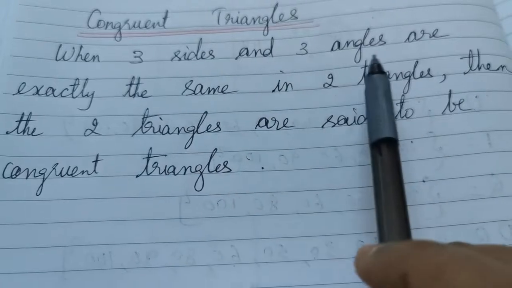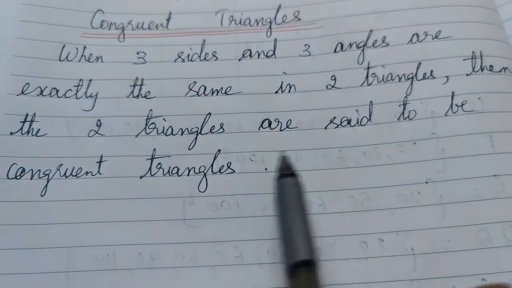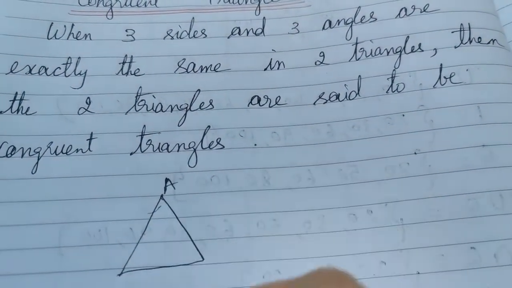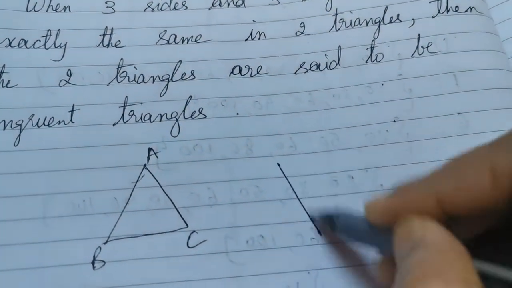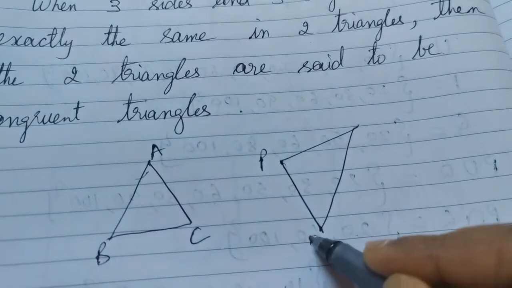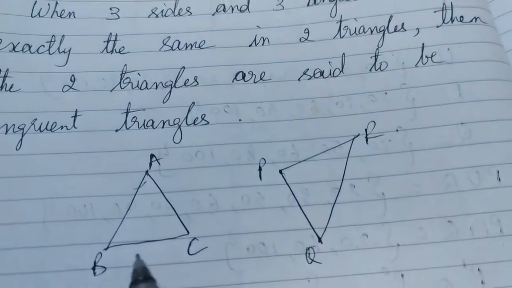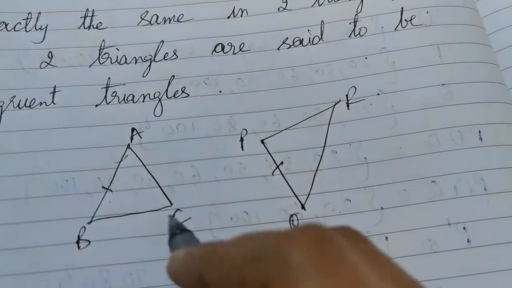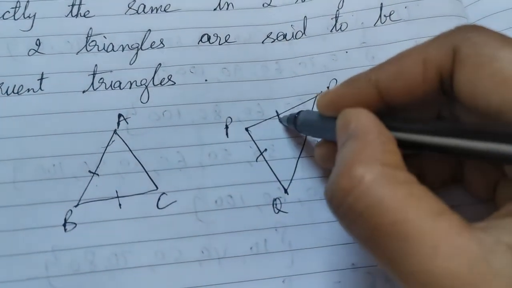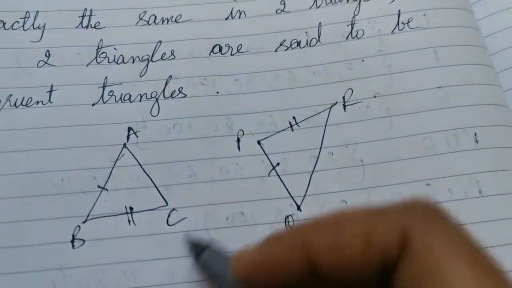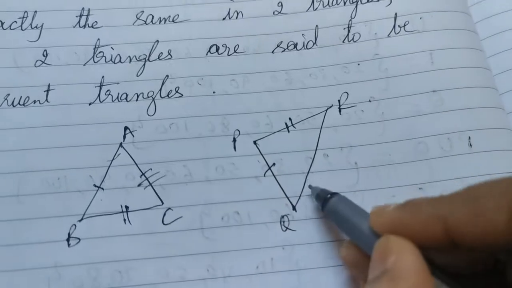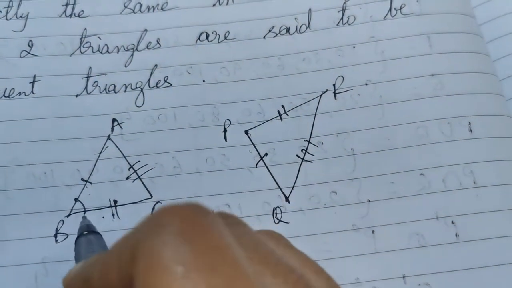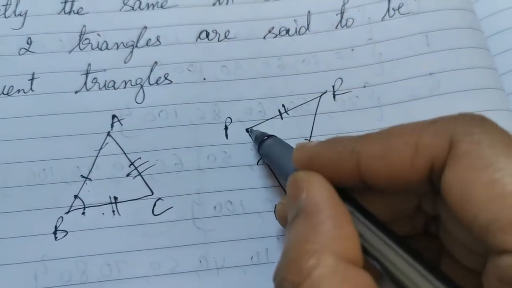So if I have a triangle ABC and another triangle PQR, and my AB is equal to PQ, my BC is equal to PR, and AC is equal to QR, then the angle between the 1st and 2nd sides here will be equal to the angle between the 1st and 2nd sides there.